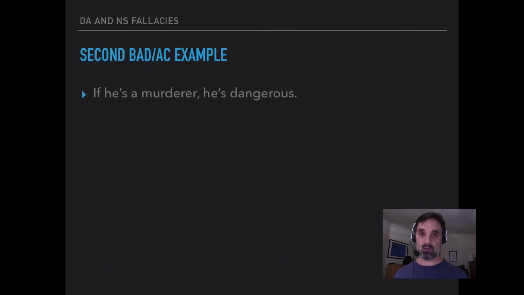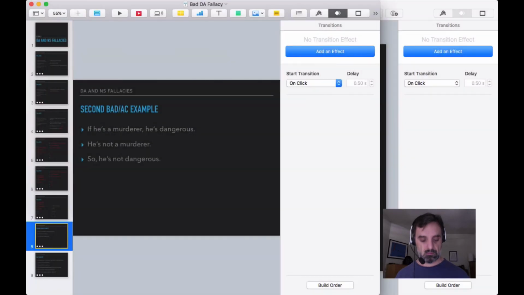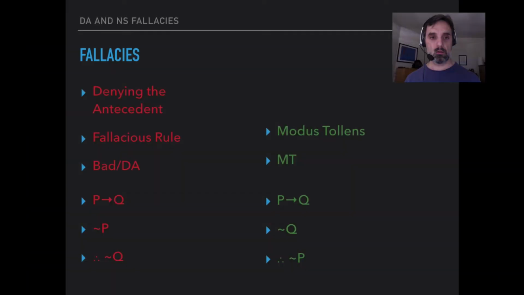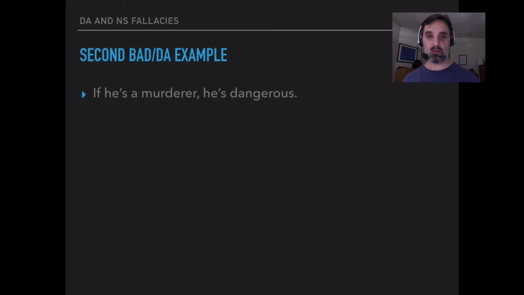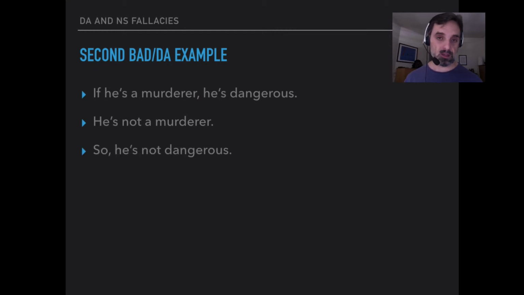Here's another example of DA. If he's a murderer, he's dangerous. He's not a murderer, therefore he's not dangerous. This is invalid. You can be dangerous without being a murderer, and the premises can be true and the conclusion false.